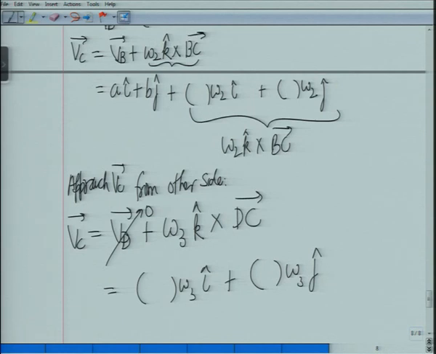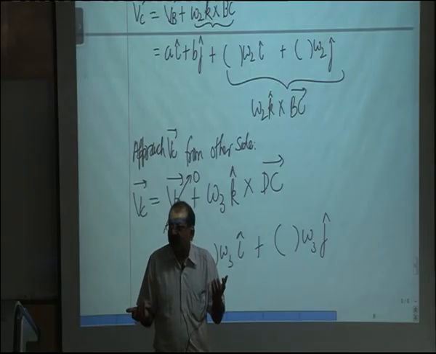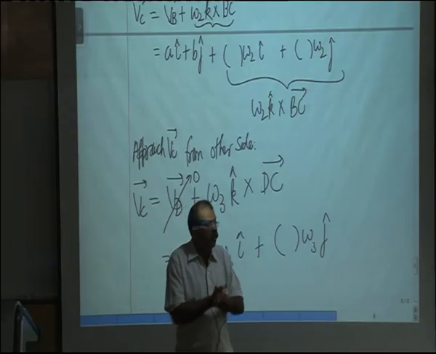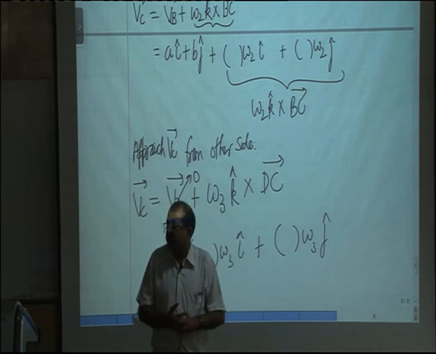Okay, now what do I do? I just equate the two VCs, because VC has to be the same, and that's what I said was the principle here. So when I equate, I will have two scalar equations and two scalar unknowns, omega 2 and omega 3. So I will be able to solve for omega 2 and omega 3.